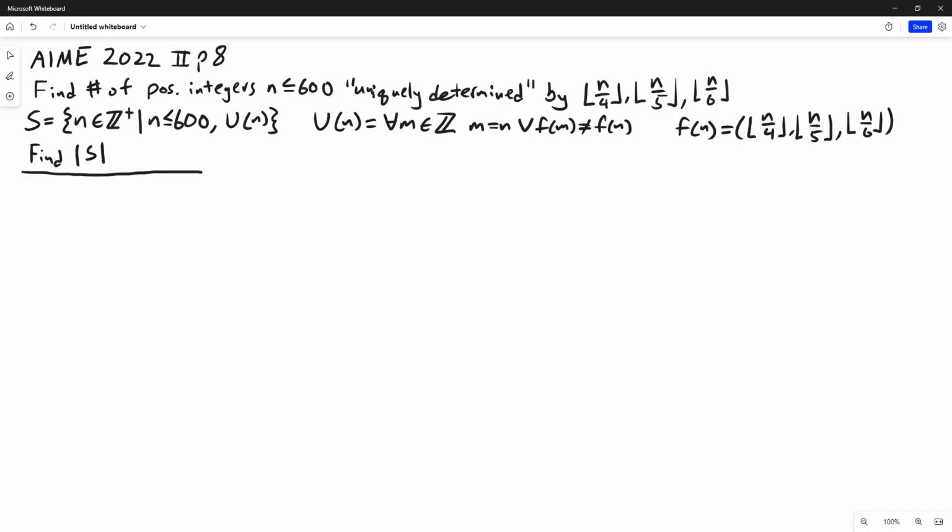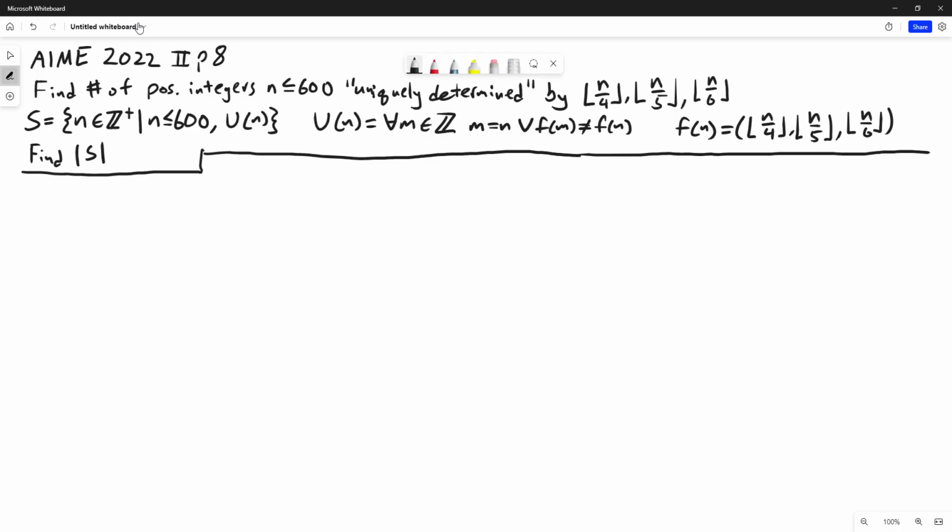Great, I find myself more comfortable when I've written it out like this. I'm actually not sure if this should be Z plus here or just Z. When it says n is uniquely determined, does that mean any other integer will have different floors, or any other positive integer?